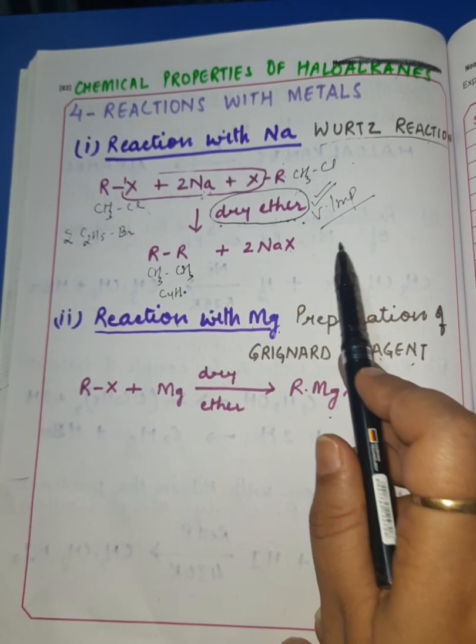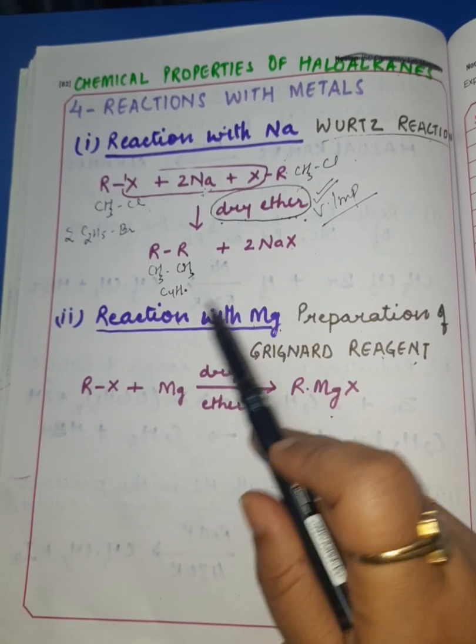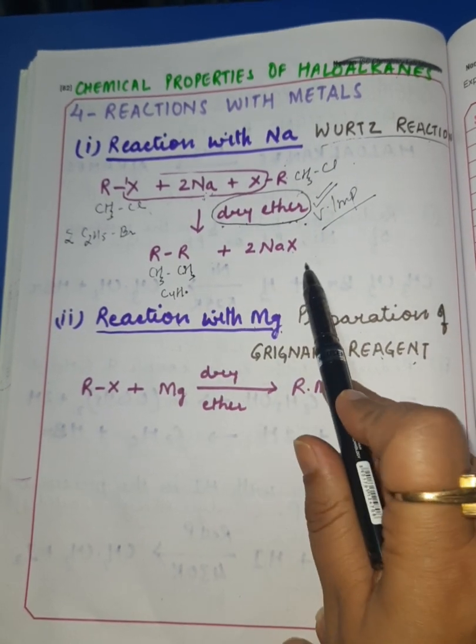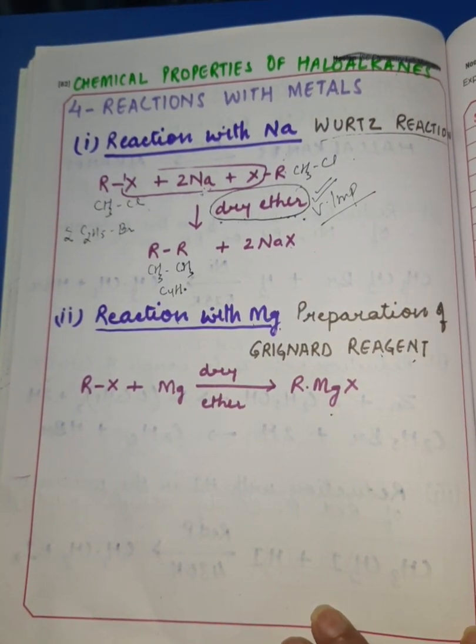And this reaction has a restriction also. You cannot prepare alkane with an odd number of carbons. It means if you want to prepare alkane with 3 carbons, it's not a feasible reaction for this purpose. I hope this reaction is clear to all of you.